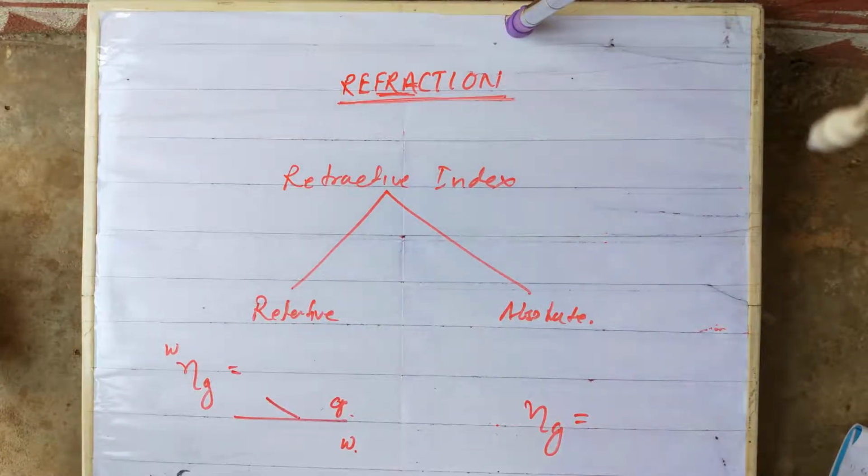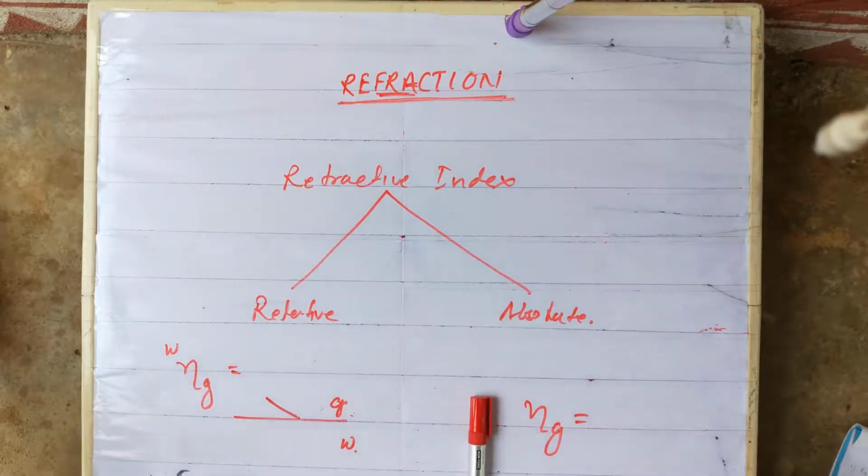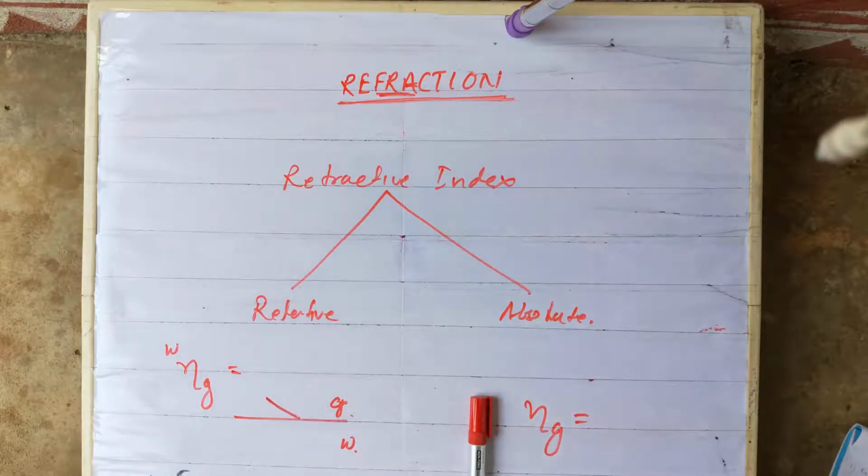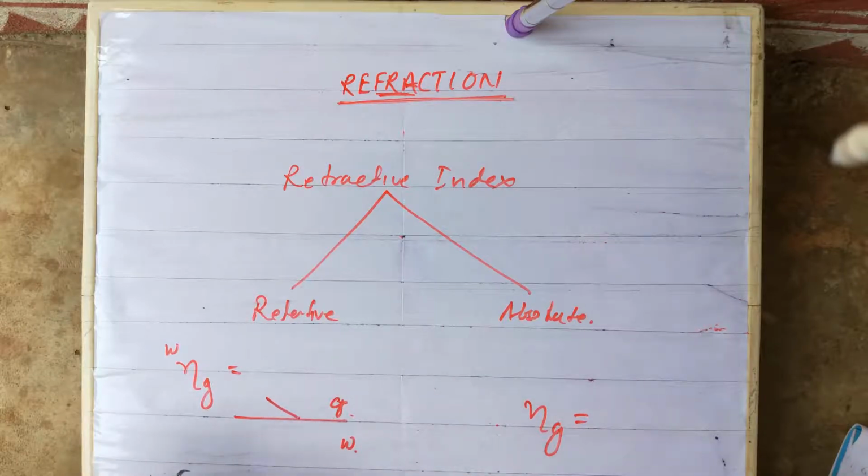So you can write the definition of absolute refractive index. It is the refractive index of a medium with respect to vacuum or air. Once again I repeat, the refractive index of a medium with respect to vacuum or air is called absolute refractive index. If it is with respect to any other medium, it is called relative refractive index.